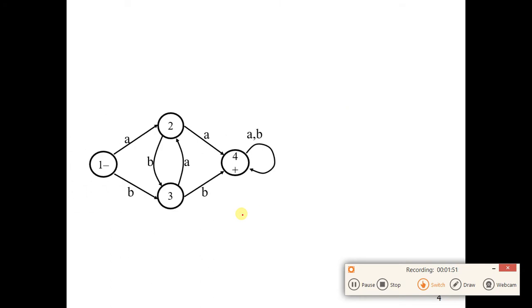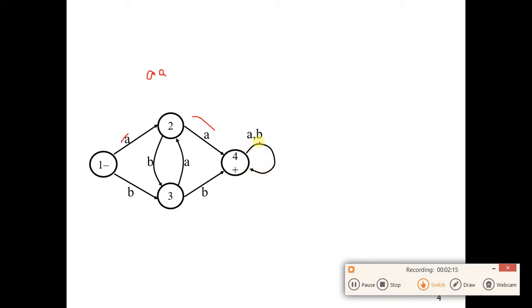Here you have a machine where you can see that if you read letter A and then another letter A, so you can say consecutive A's or double A, then you will end up in this accepting state, and once you are here, you will stay here for whatever letter you read. You will not move anywhere.